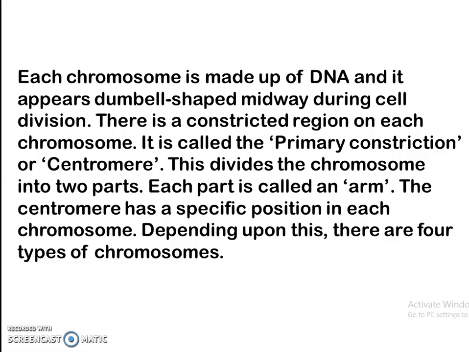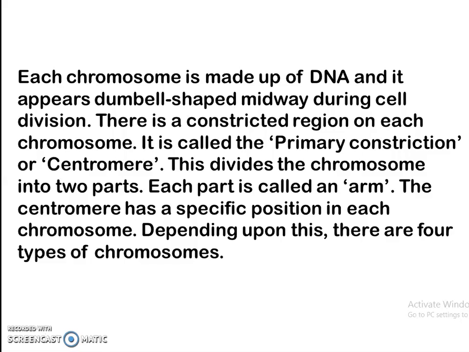Now each chromosome is made up of DNA and it appears dumbbell shaped midway during cell division. There is a constricted region on each chromosome and this is known as the primary constriction, or it is also called the centromere.